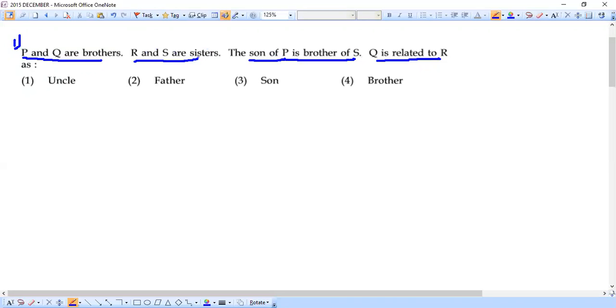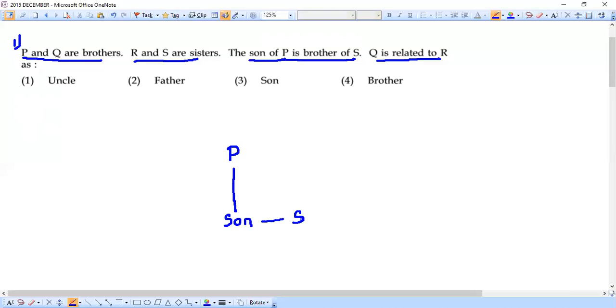So let's start from this third statement. The son of P is the brother of S. So let's have P here, and we'll start from P. The son of P, so that means there's a son for P, is the brother of S. So this means P's son and S are from the same generation.